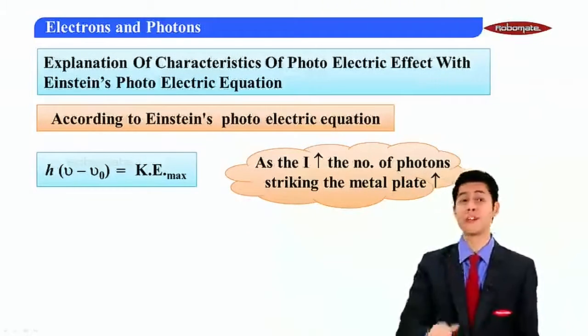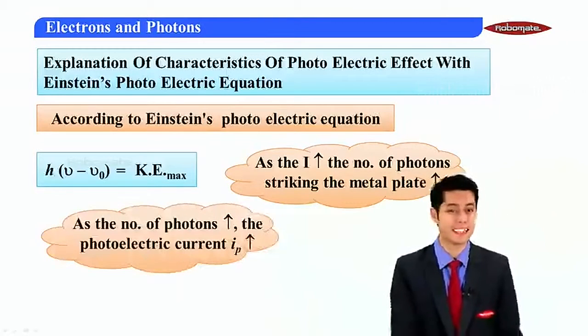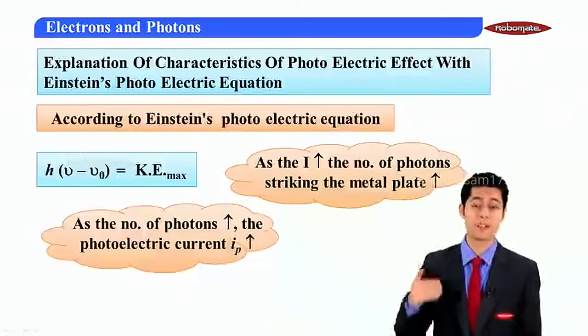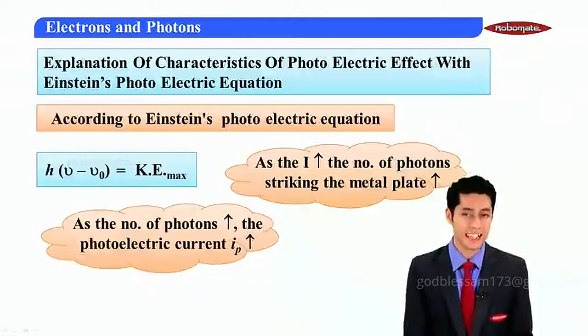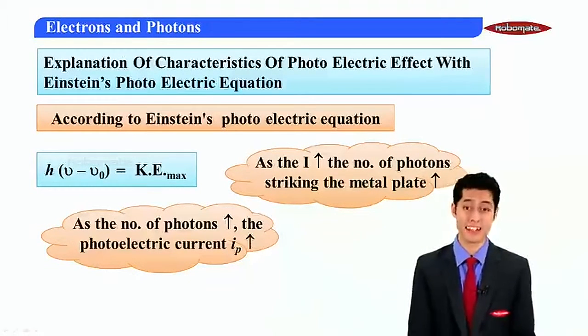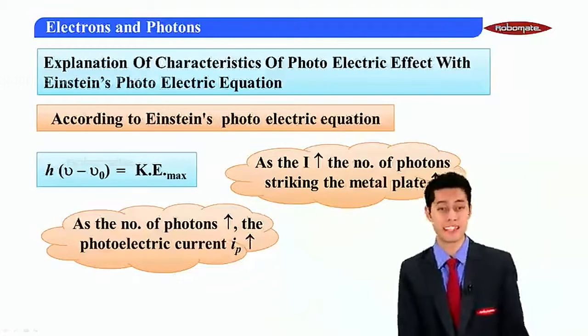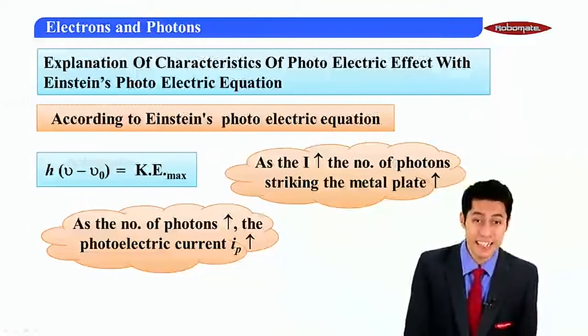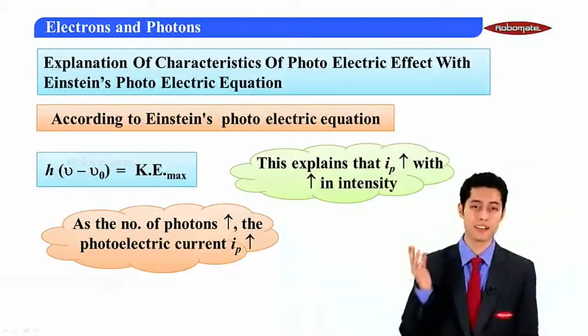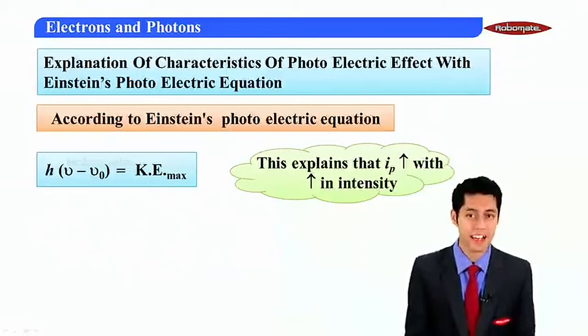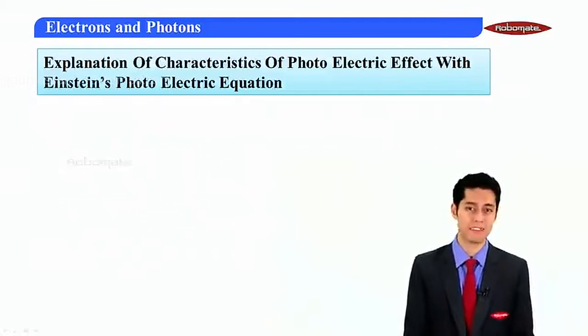If the number of photons striking the metal plate increases, then the number of electrons also increases, and hence the photoelectric current increases. That means photoelectric current directly depends on intensity. If the intensity goes on increasing, the photoelectric current also goes on increasing. This explains the direct relation between them, and hence we obtain a linear graph.